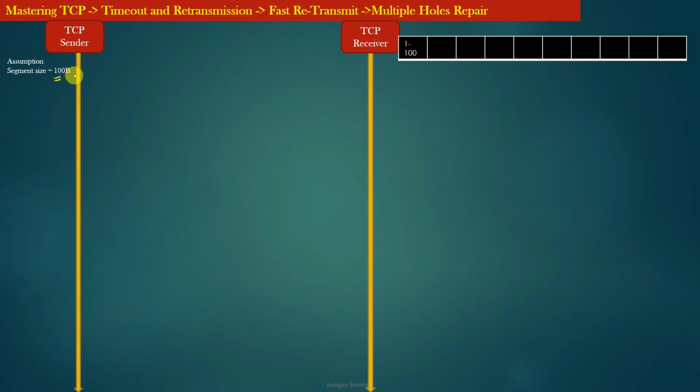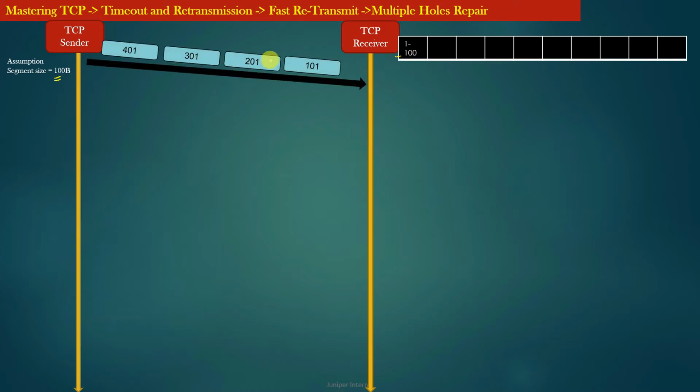Let us say that at this point of time the TCP receiver has already received bytes with sequence numbers from 1 to 100, and they are already present in its receiving buffer. Now the TCP sender sends more data segments to the TCP receiver. Let us assume that among these 4 data segments, the segments with sequence numbers 201 and 401 are lost somewhere in the network.